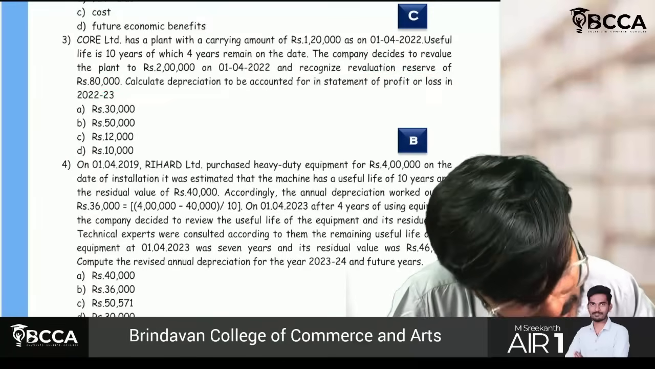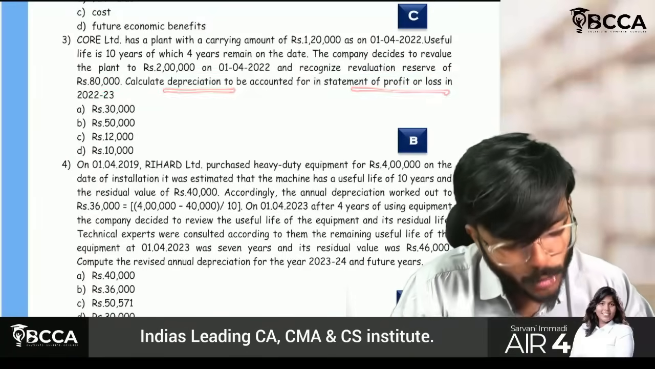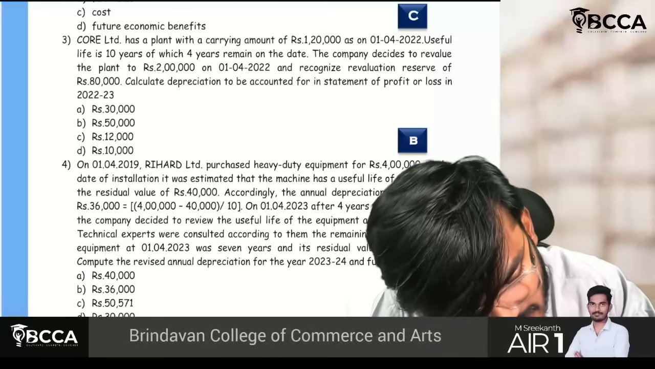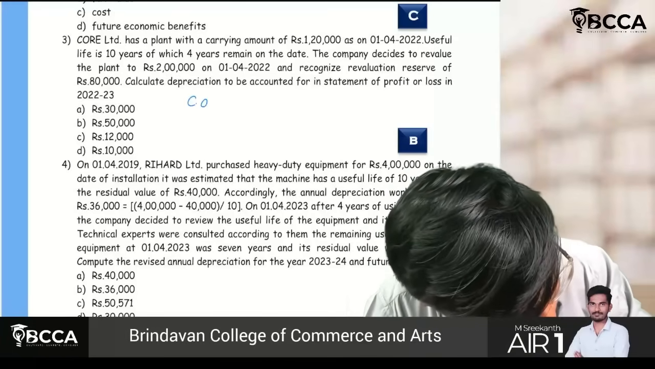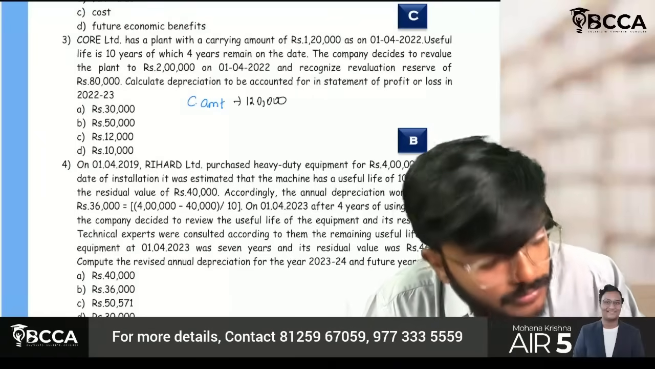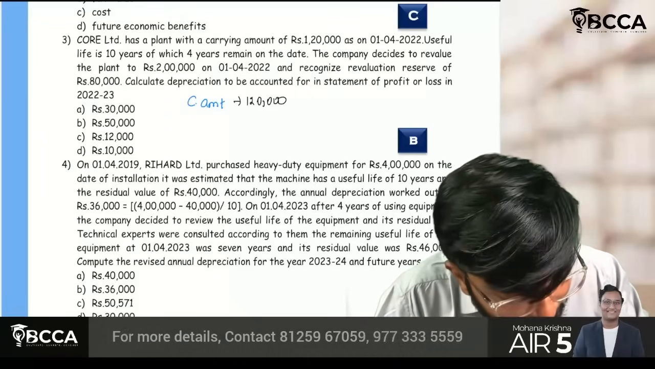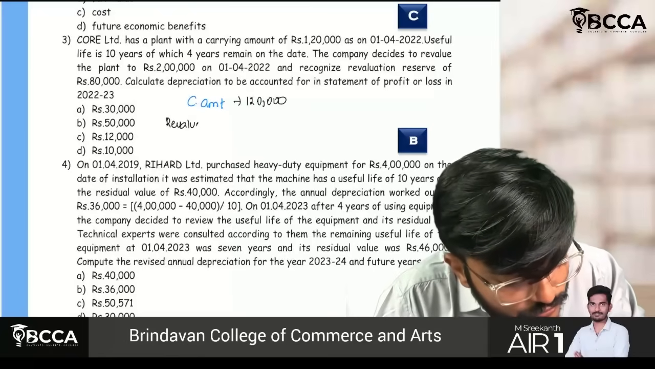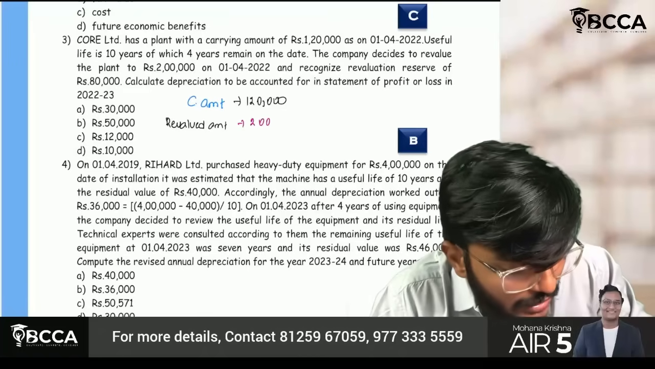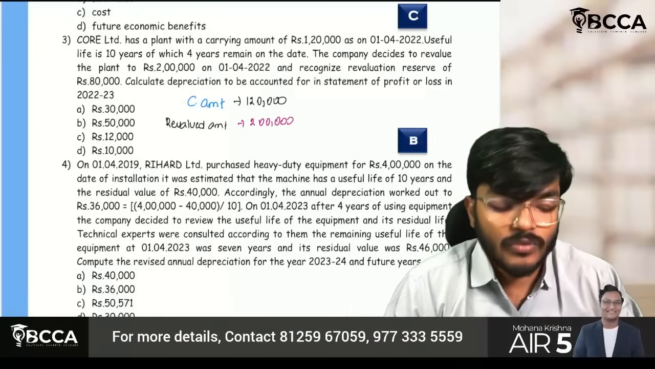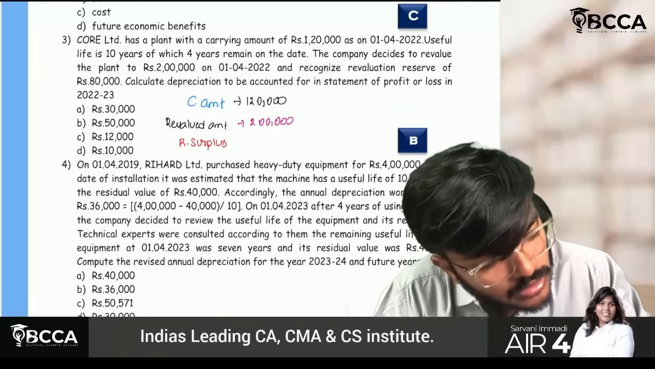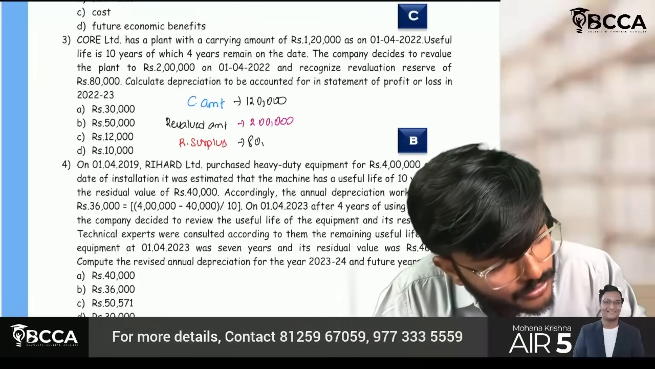They are asking us to calculate the depreciation to be accounted for in the statement of profit or loss for 2022-23. Very simple. In this question, carrying amount is 1,20,000. Revalued amount is 2 lakh rupees. Revaluation surplus is 80,000.